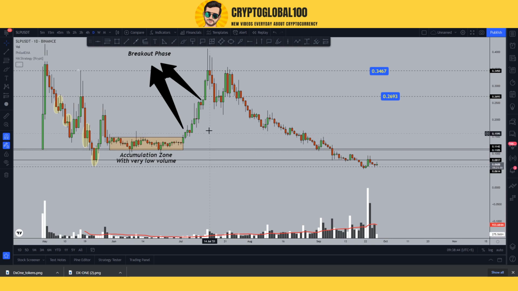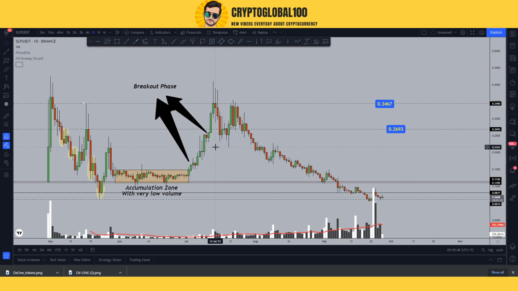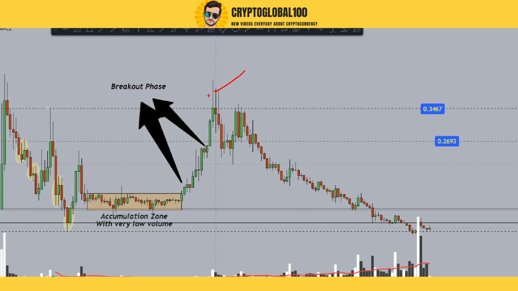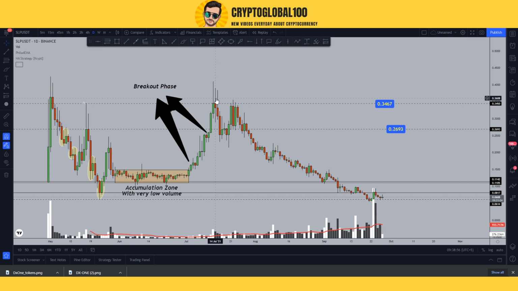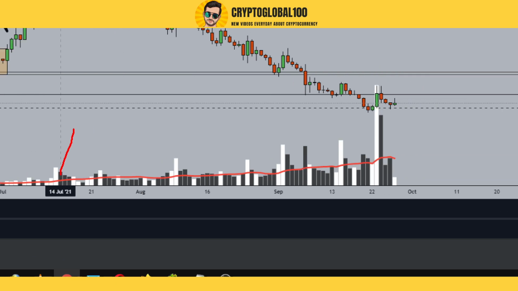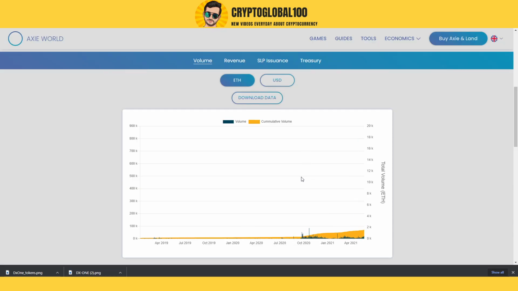Now this was the 14th of July chart. If I show you here, let me drag it here, 14th of July, yeah, this one. Here we saw an all-time high testing, so it was an increase in the volume, although you can't see it down there, the volume was not that much. So you can get the real volume from this website. Let's try to find out more.